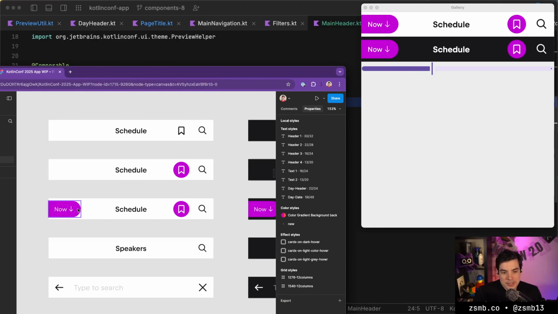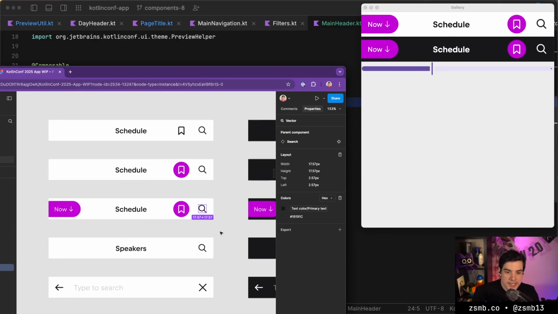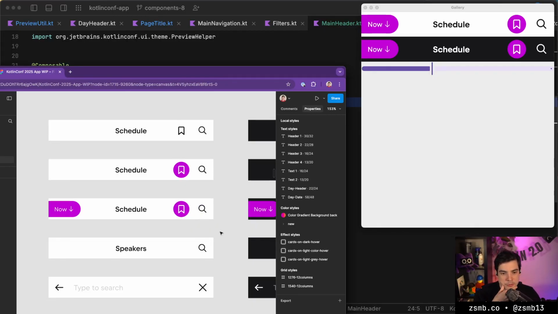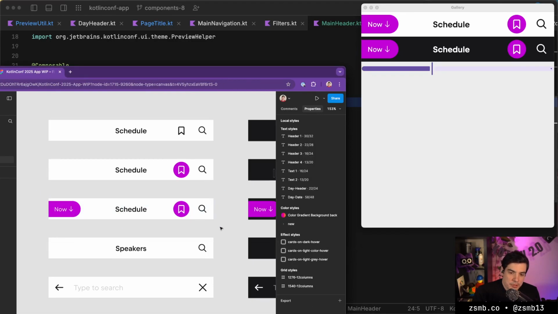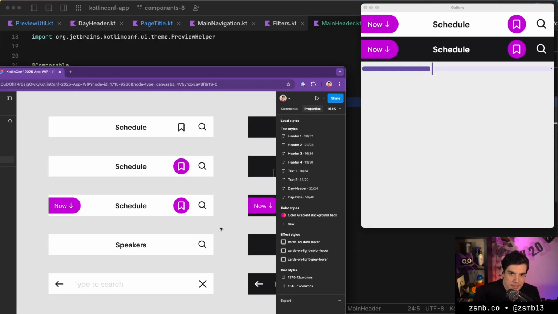And otherwise we can have a Boolean flag for this and for this and for this, and we can decide whether to remove some of those elements just with separate Boolean flags, or we can have like a top toolbar state object, which, again, can be a sealed type. So one of the states is just the edit mode, and if it's not in edit mode but it's in display mode or whatever we call it, then it could have parameters like which icons to show. This is a decent design challenge.